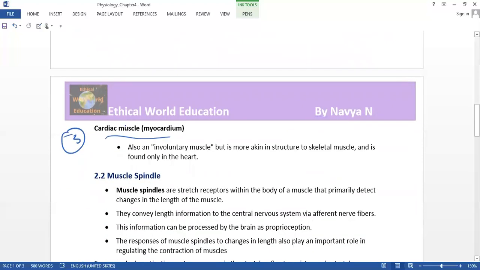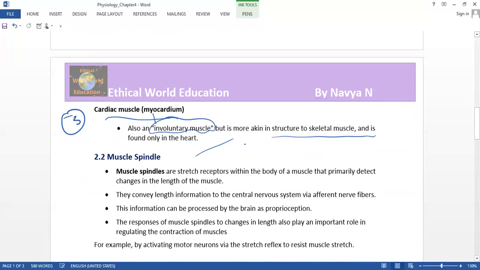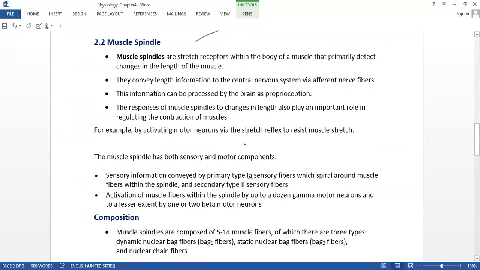And the cardiac muscle is also an involuntary muscle. Its structure is similar to the skeletal muscle, but it is found only in the heart. That is why the cardiac muscle is also called an involuntary muscle.